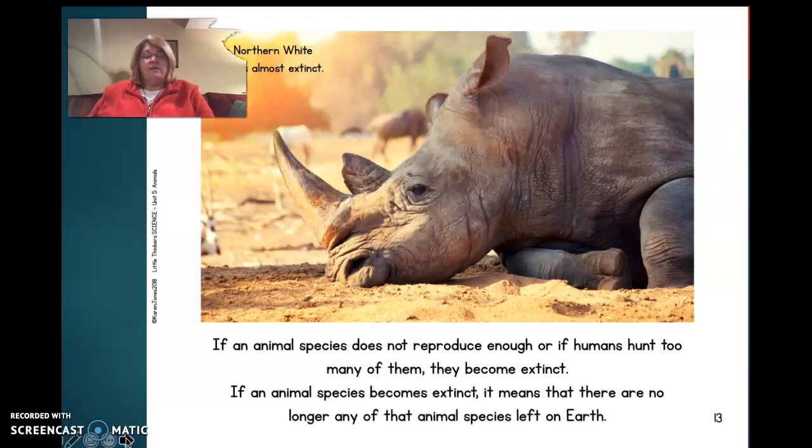If an animal species does not reproduce enough, or if humans hunt too many of them, they become extinct. If an animal species becomes extinct, it means that there are no longer any of that animal species left on Earth. This is the northern white rhino, and it is almost extinct.